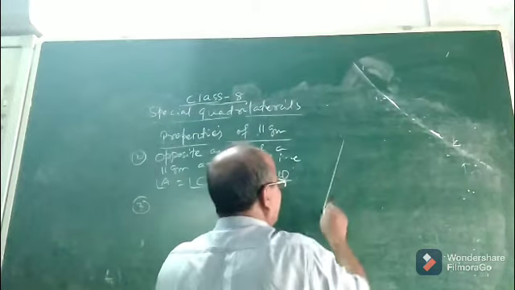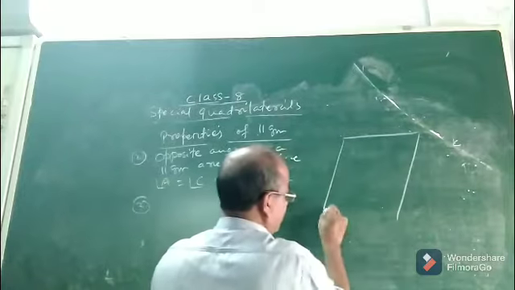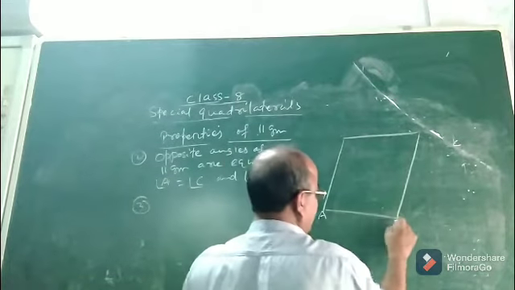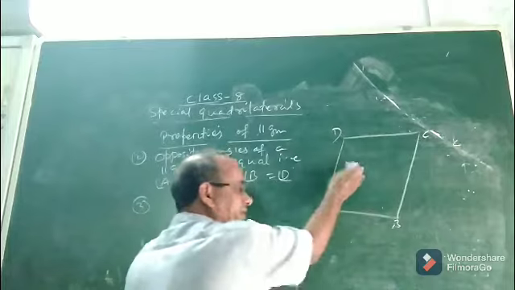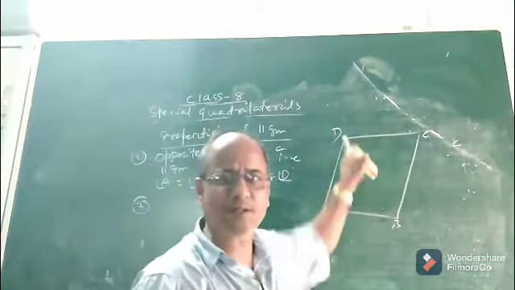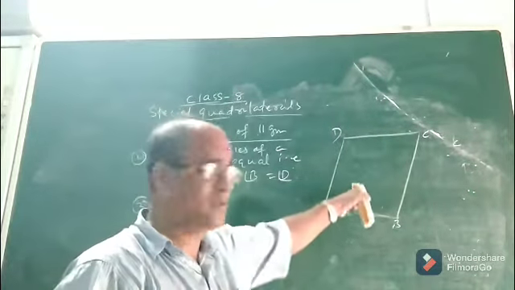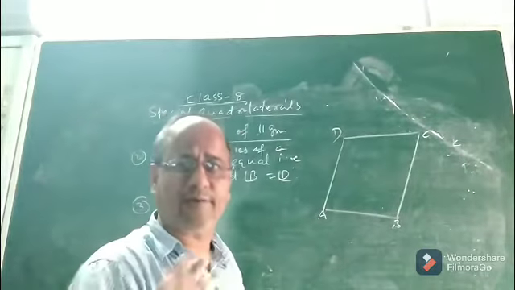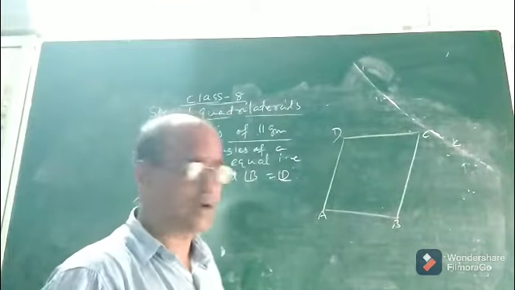So what is the third property of your parallelogram? Suppose ABCD is a parallelogram. It is given that ABCD is a parallelogram. That means both pairs of opposite sides of this quadrilateral are parallel. It is already given to you. Okay. Now let us see.